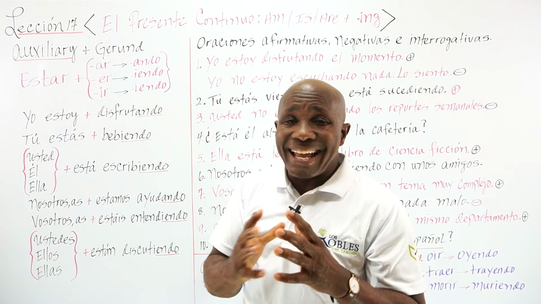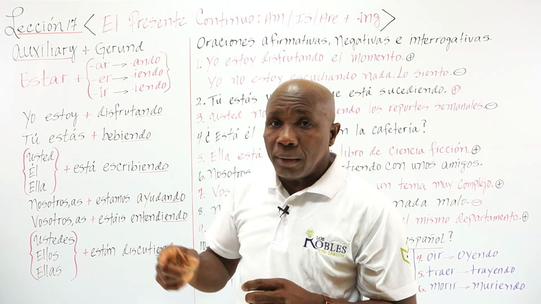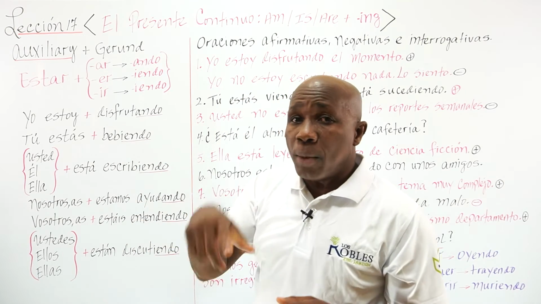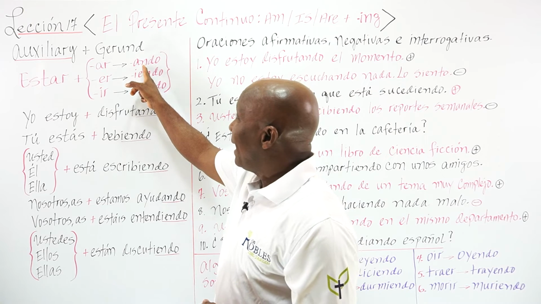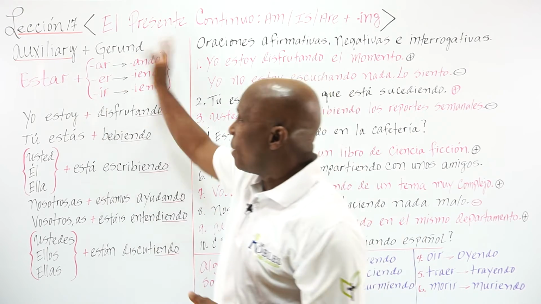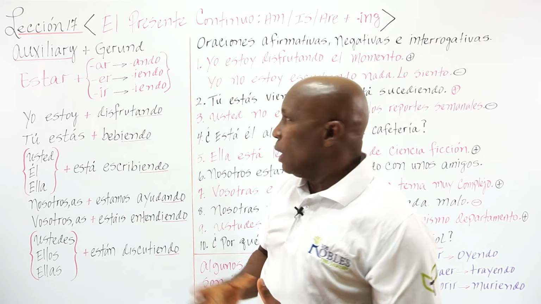If the verb ends in AR, si el verbo termina en AR, in this case you can just drop the R and add ndo, but we can say just drop the AR and add ando, okay?